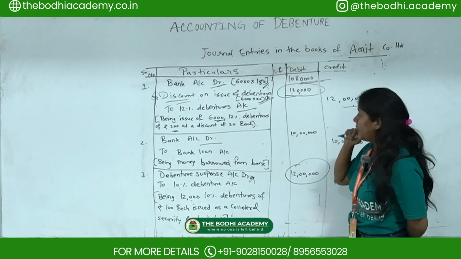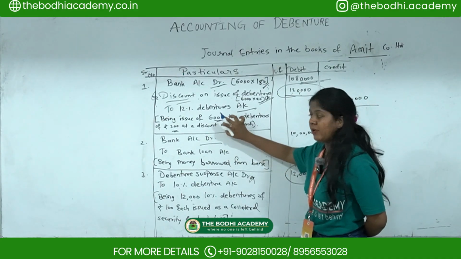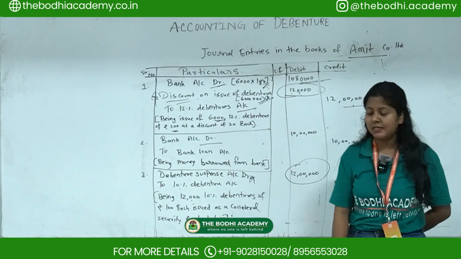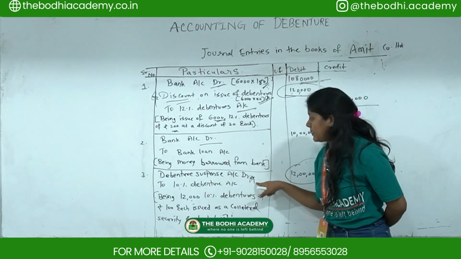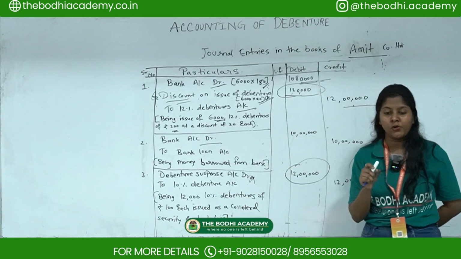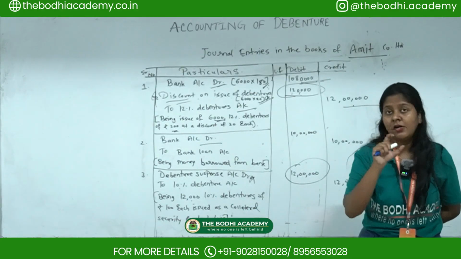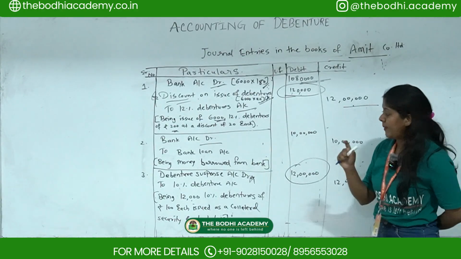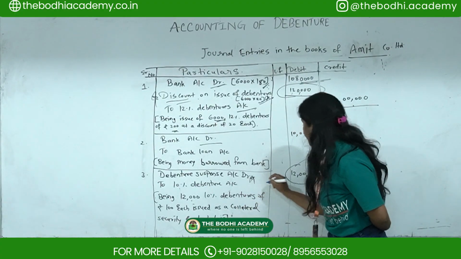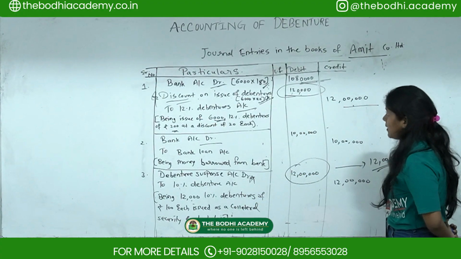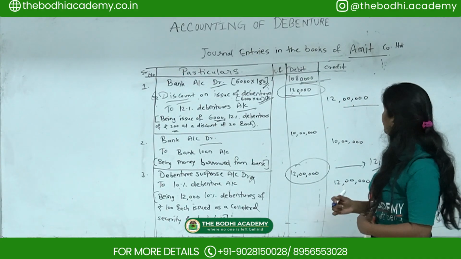You have to write down how they have issued these particular debentures, but here they have mentioned they have given discount. So with regards to the third entry, debenture suspense account, 12,000 into 100 you have to do, because they have given 100 rupees shares, debentures of rupees 100 each. So 12,000 into 100 you will get this amount, 12 lakhs. So this is how you have to pass journal entries in the books of Amit Company Limited.